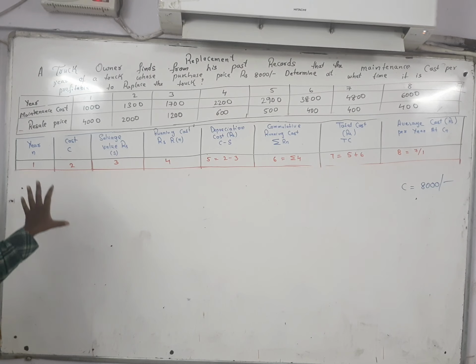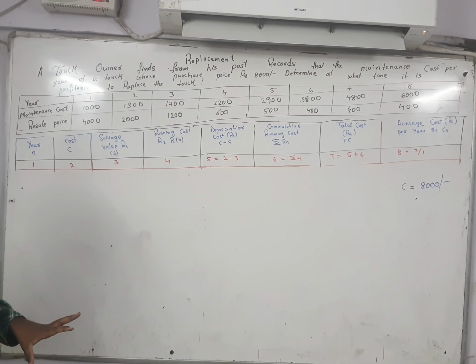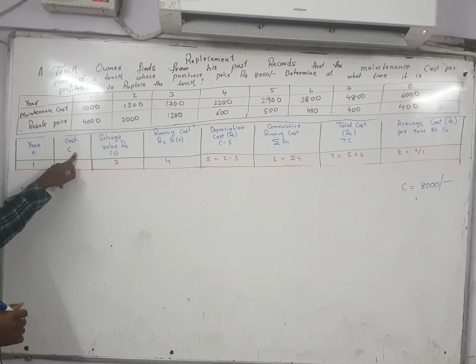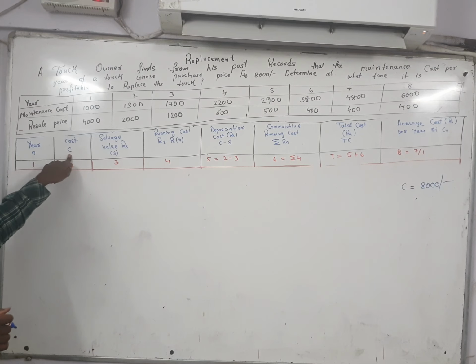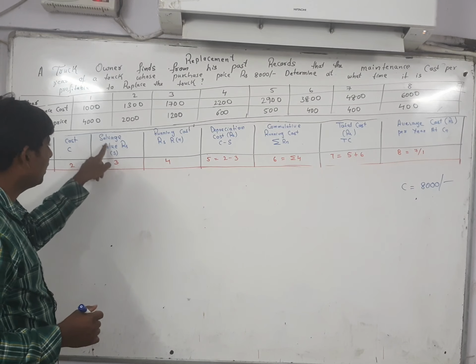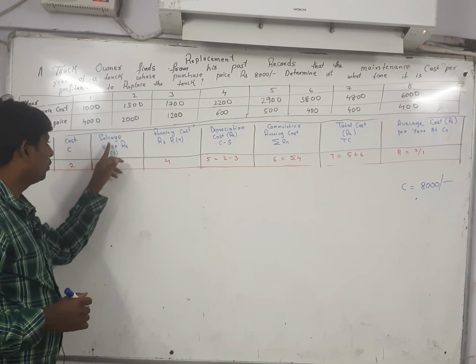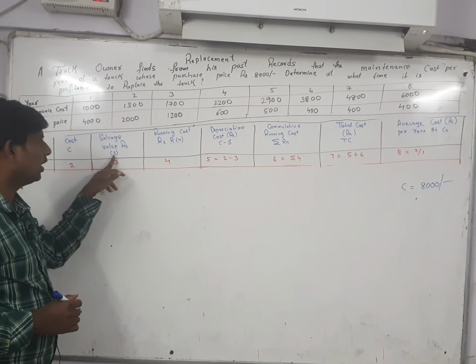In the previous problem also, this tabular column is the same. First one is the year, second one is the cost. Cost is designated with the letter C. You have to remember this one. After that, salvage value is given. Salvage value is designated with the letter S.